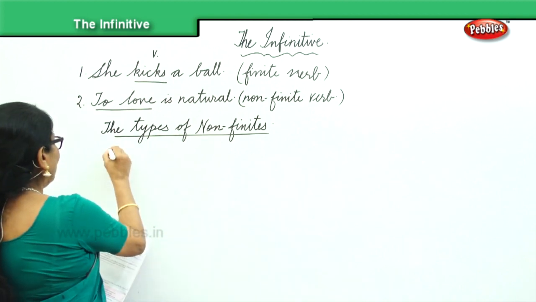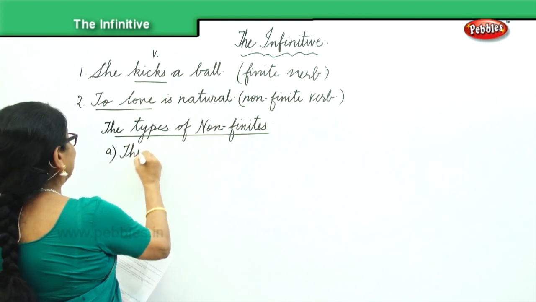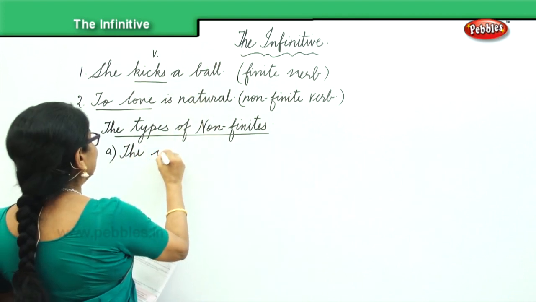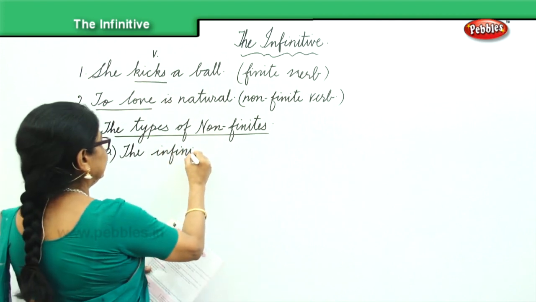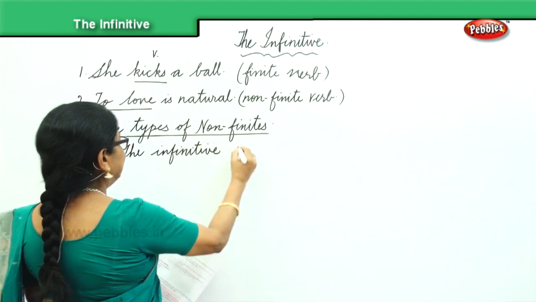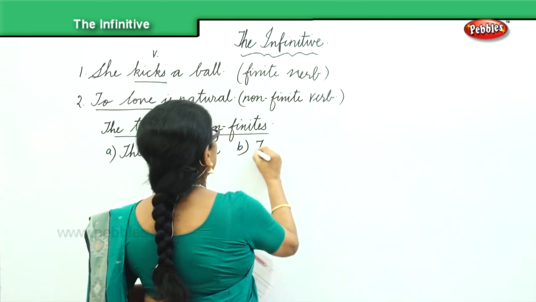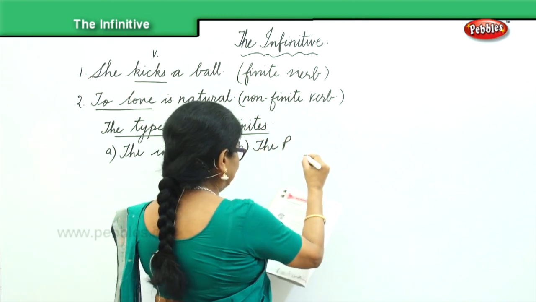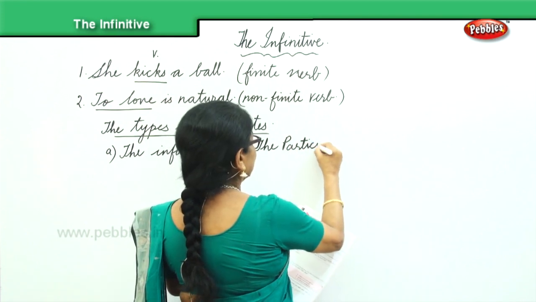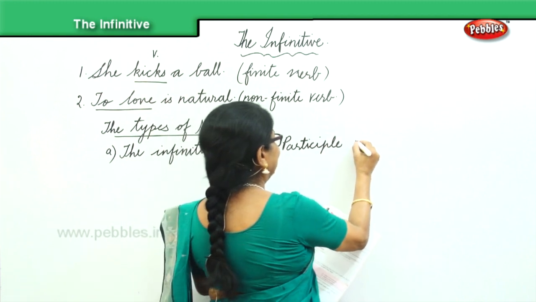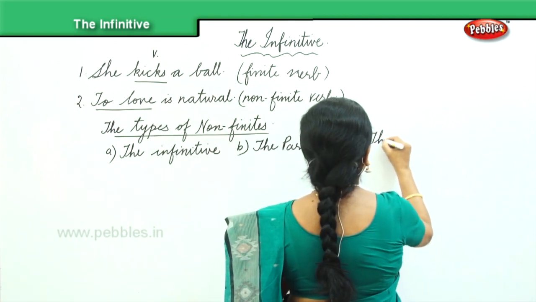What are they? A, you have the infinitive. That's what we are doing. That's the title we are doing. The infinitive. B, we have the participle. The second category, the participle. And the third category, we have the gerund. The gerund.